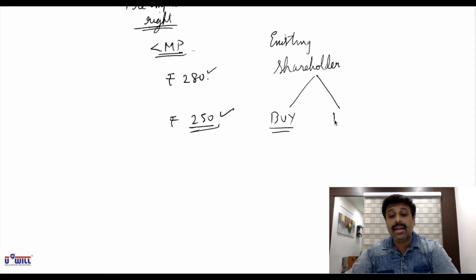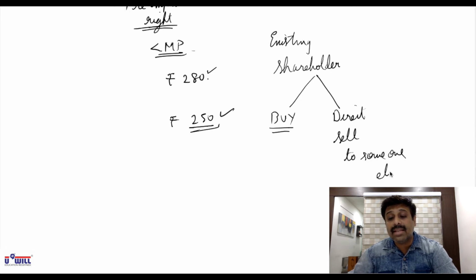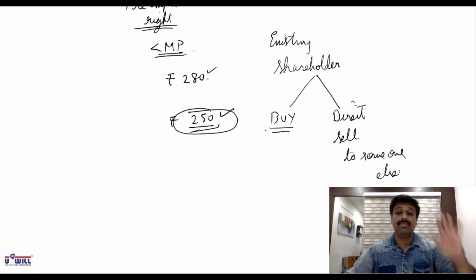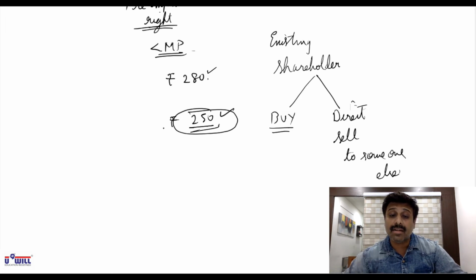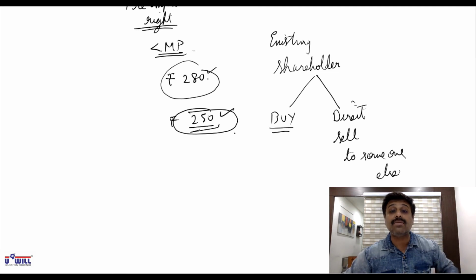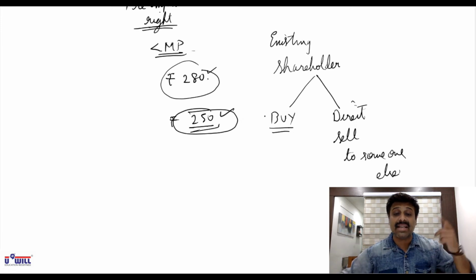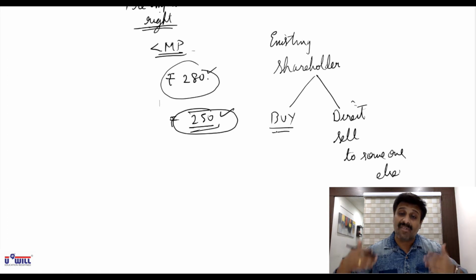They can directly sell those shares to someone else. Why? See, they are offered the shares at 250 rupees. Suppose they don't have the financial capacity to buy the shares. Then they can ask their friend, market price is 280, are you ready to buy? You buy from me at 260 rupees. Company is giving me at 250 rupees, you buy at 260 rupees from me. If your friend or any relative or anyone from your society or anyone of your known acquaintance has the capacity to buy those shares, then you can offer it to him.